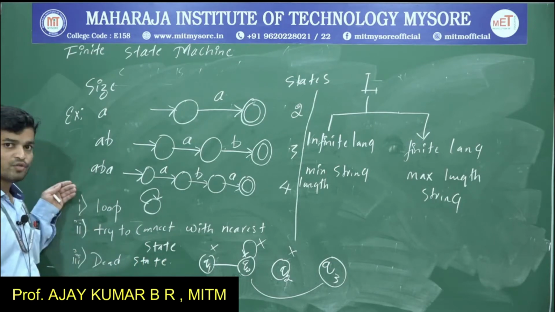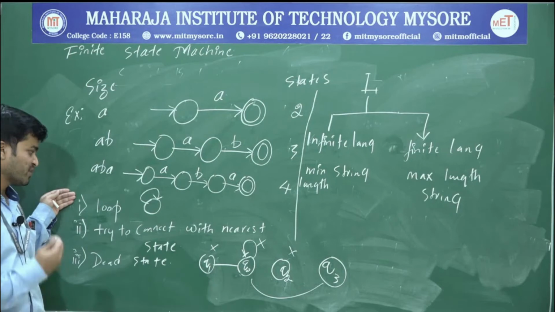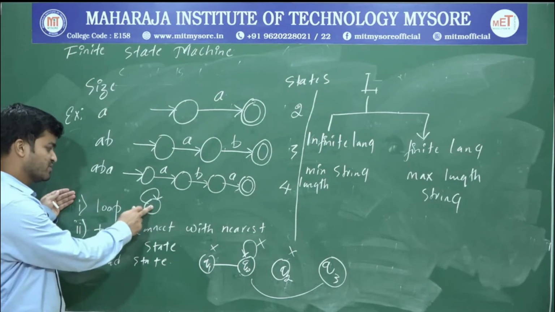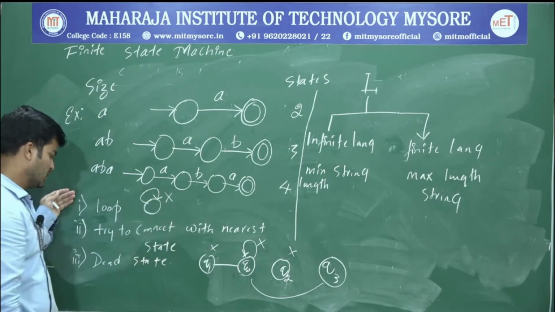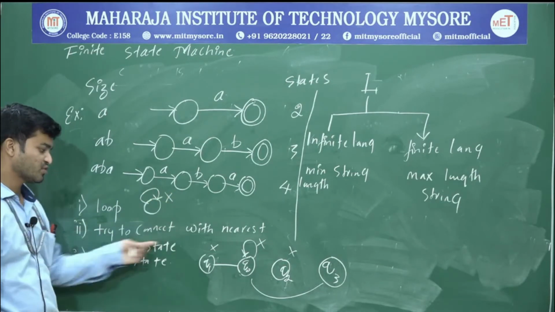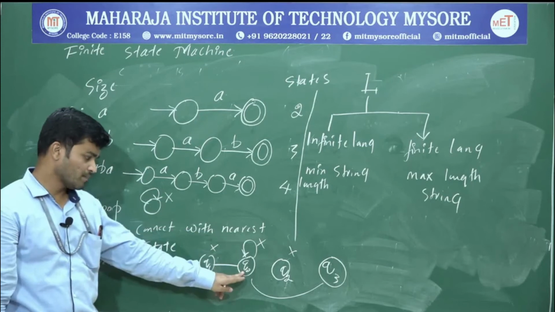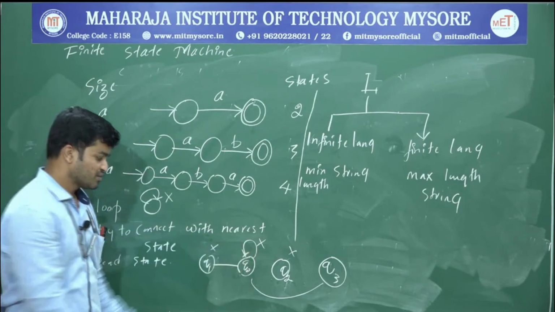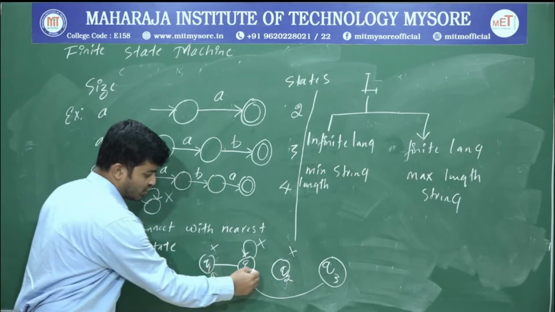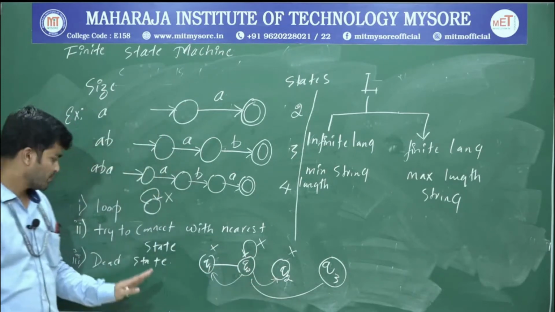So while constructing an automata, first give preference to a loop. Assume this one is a state. If a loop is not possible, try to connect with the nearest state. Assume Q0 is our state. If a loop is not possible, try to connect with Q1 and Q2.